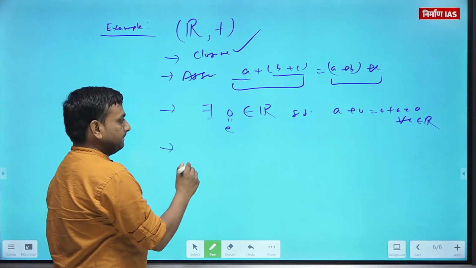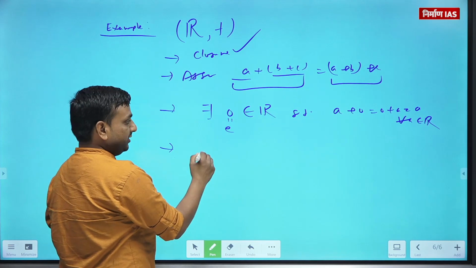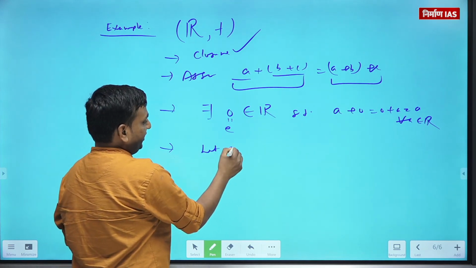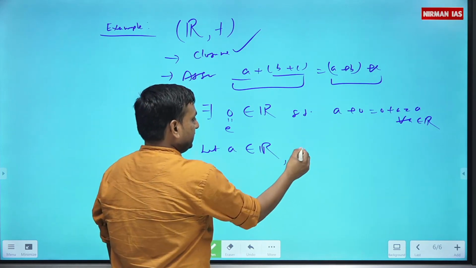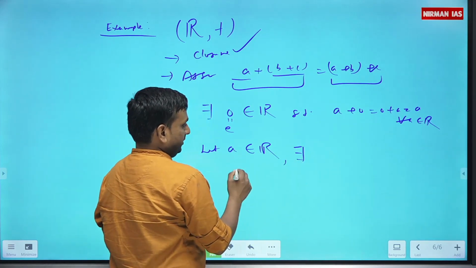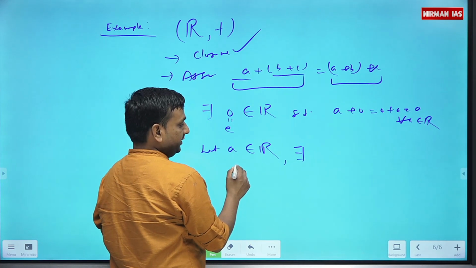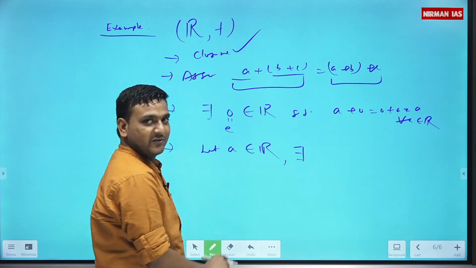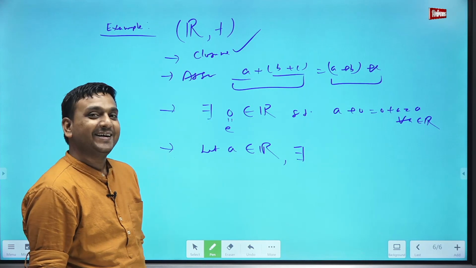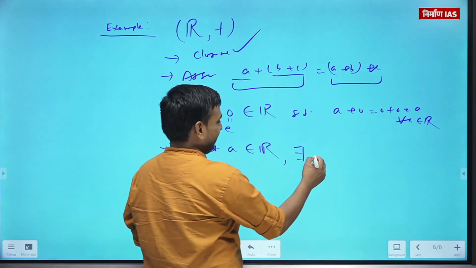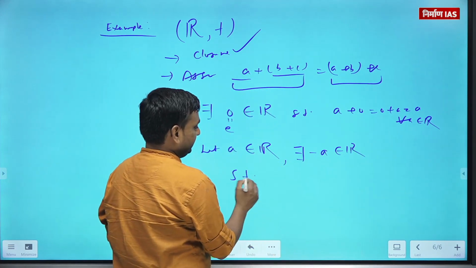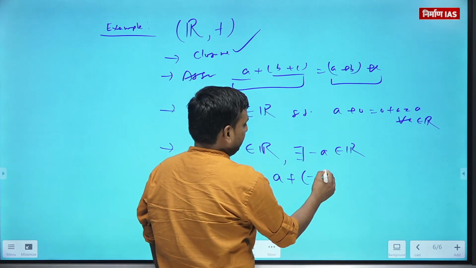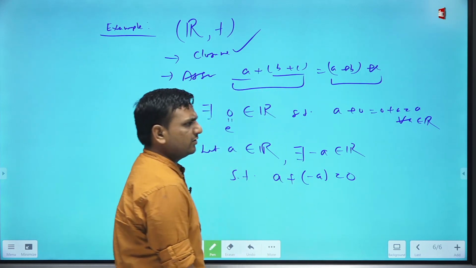Okay. For inverse, let's take an arbitrary element A of the real numbers. There exists minus A belongs to R, such that A plus minus A gives 0.